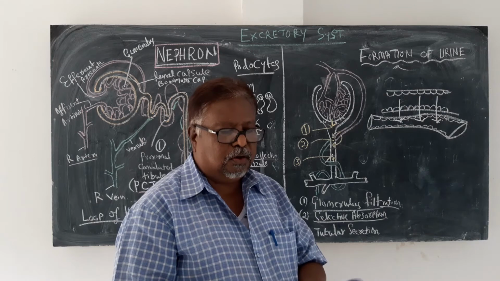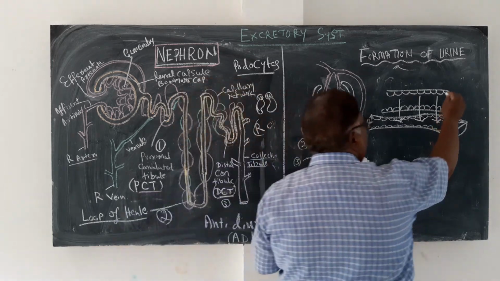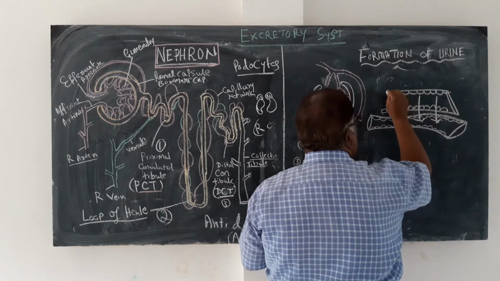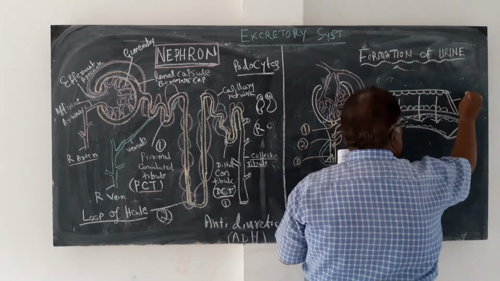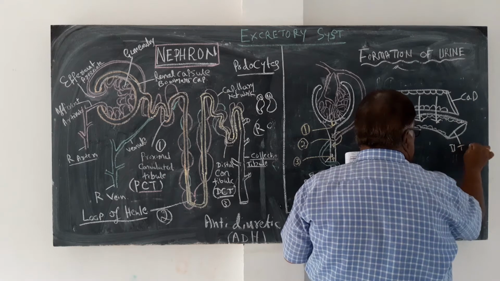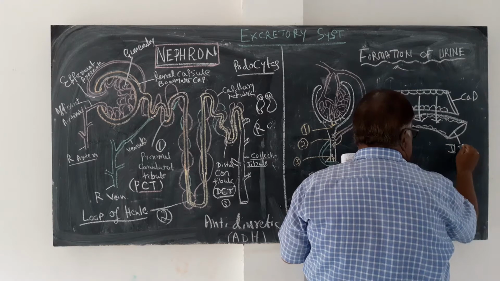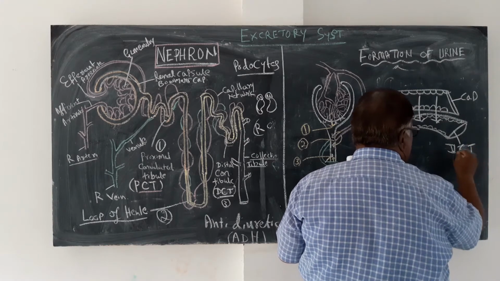The blood throws out, this is the capillary blood, this is DCT, distal convoluted tubule.